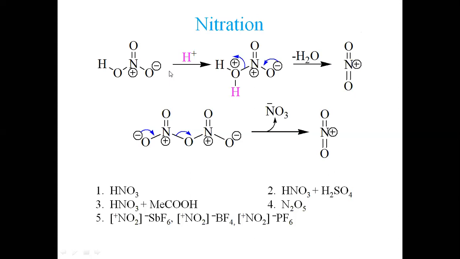Now, if we are using this acid, where do the H positive ions come from? If you remember, nitric acid also exists in another form. Nitric acid generates H positive ion and nitrate ion. If it loses the H positive ion, there shall be no bond, and this oxygen shall be negative. It shall be nitrate ion, NO3, with a charge of one negative. Why? Because there are two negative charges and one positive. Overall charge shall be one negative. So nitrate carries a one negative charge. So nitric acid decomposes to H positive ion and nitrate ion.